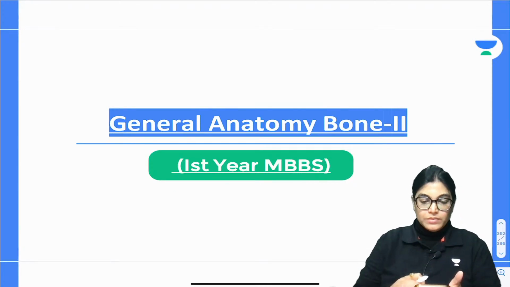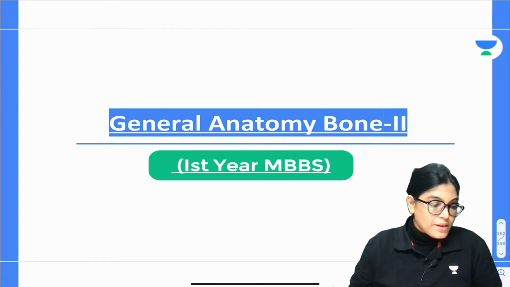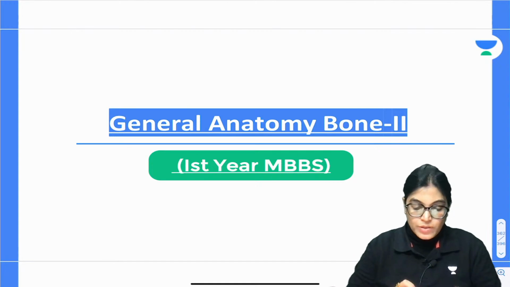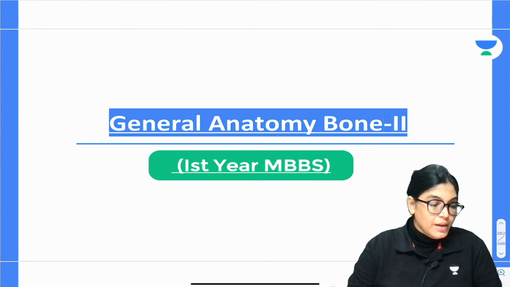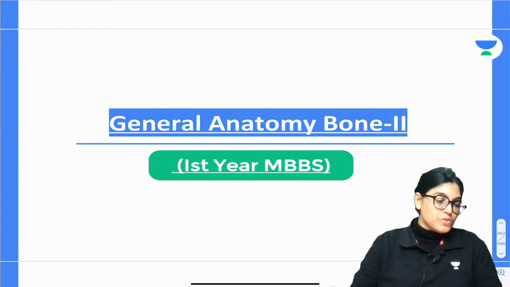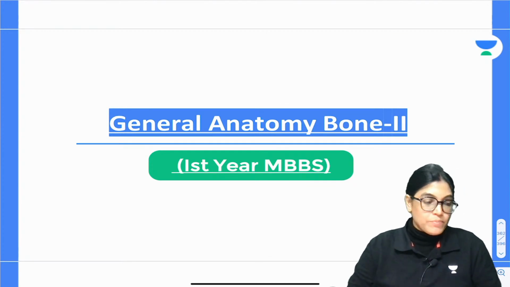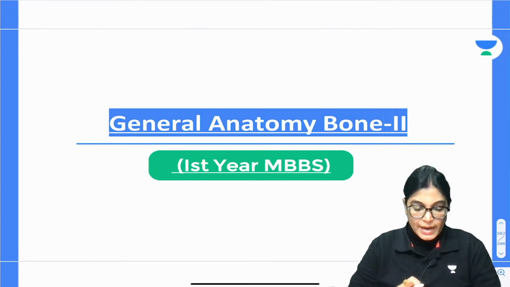Hello everyone. This is the session of the general anatomy of the bone which has been started. I have already started the general anatomy of the bone session in the evening, so a part of it is still remaining. I would like to complete the rest of the important part in this session. Am I audible? Is the screen clear so that I can start the session?